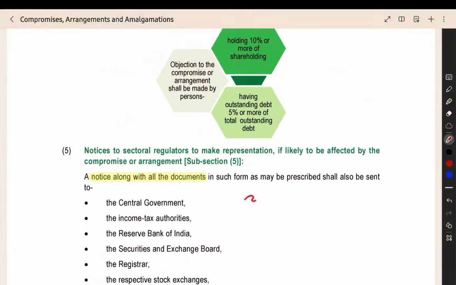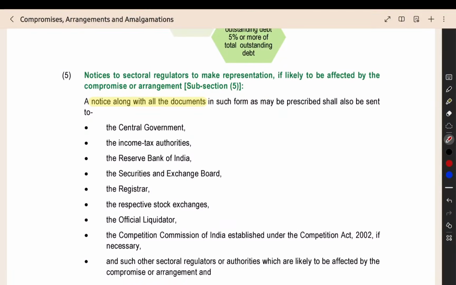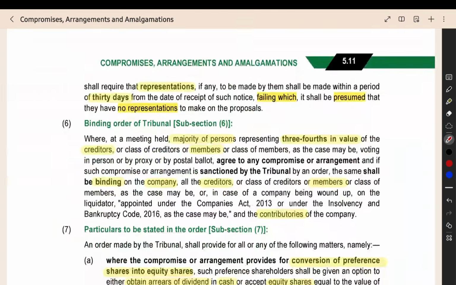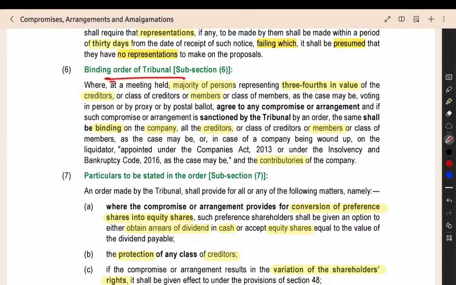Then here you are sending the notice to the sectoral regulator, right? They should send a representation. If they have any objection, or something to tell, they have to send a reply to the notice that you sent earlier. Now if they do not send any reply, then it will be deemed that they do not have any objection to the scheme. Binding order of the tribunal.